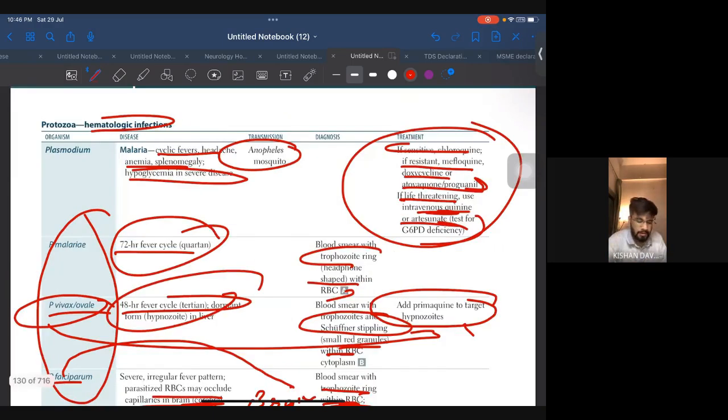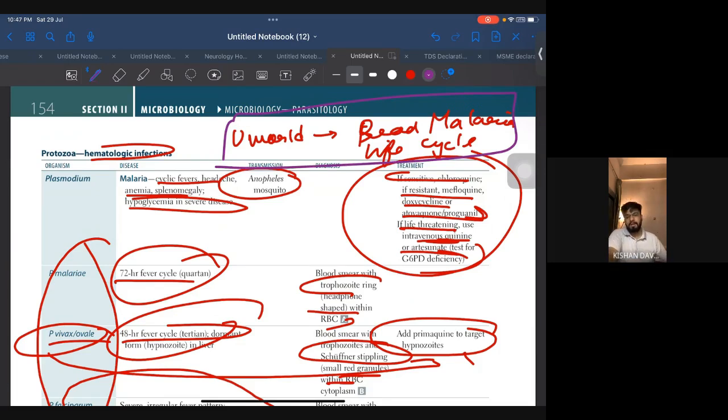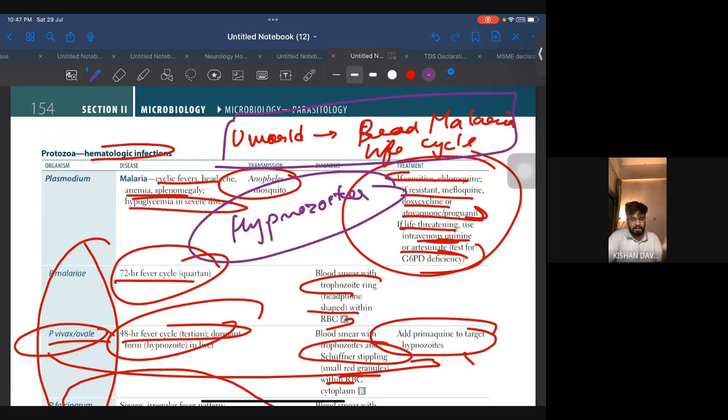And yeah, in the UL, just read the malaria life cycle for once. Okay, पढ़ लेना. Many questions have been asked based on the life cycle more than the disease. So एक में तो ये आएगा hypnozoites को मारना and all those stuff everywhere. It is given very beautifully in UL. So instead of me explaining it here, when you solve the question in UL, you will be good to go. All right, let's just move ahead.